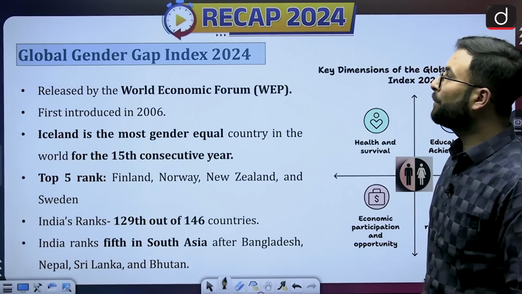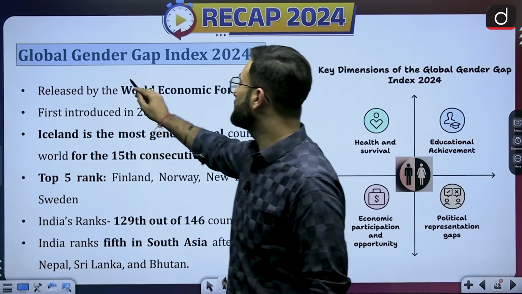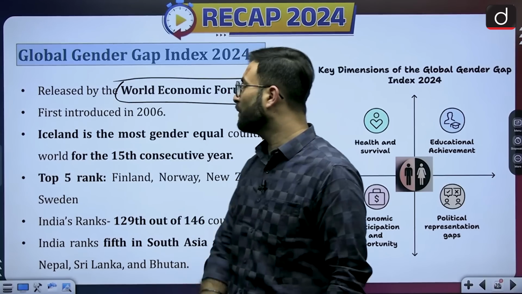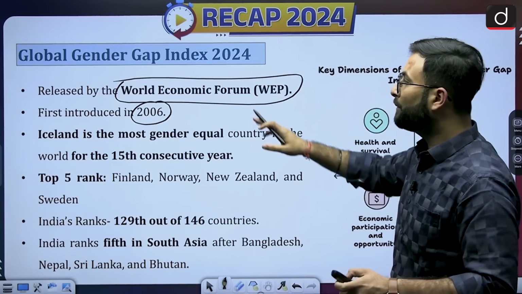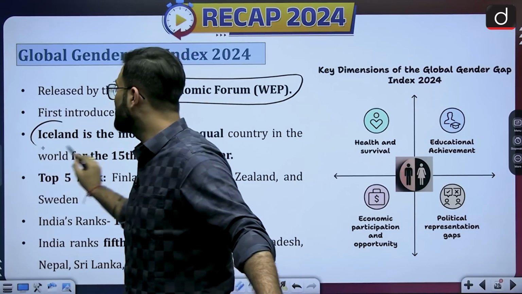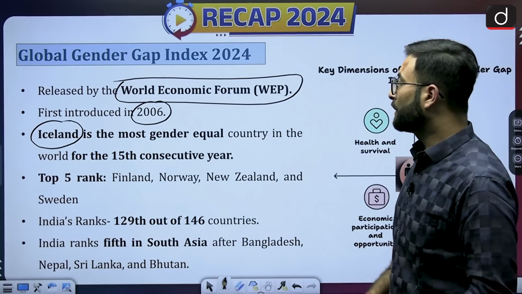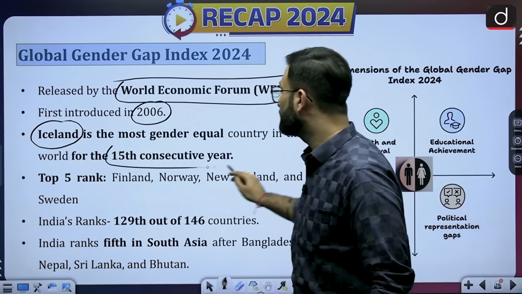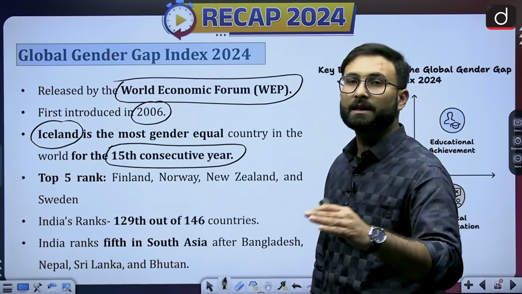Now moving further, Global Gender Gap Index 2024. The World Economic Forum releases this particular report. It was first introduced in 2006. The most gender equal country is Iceland, and this has been so for 15 consecutive years, from the last 15 years.